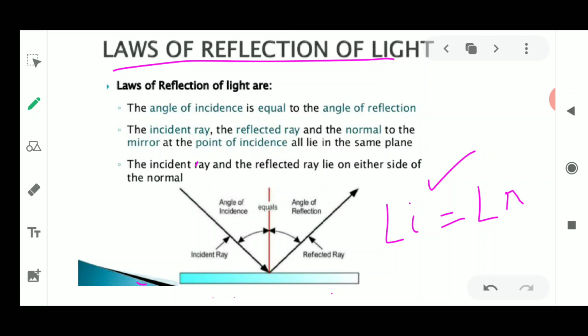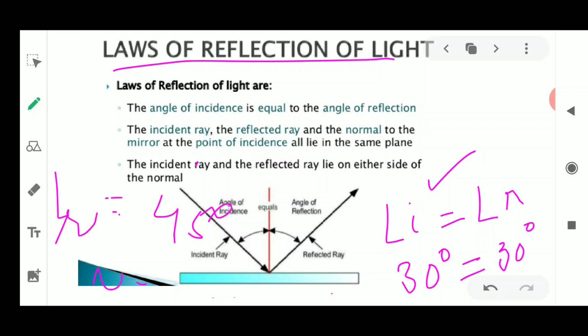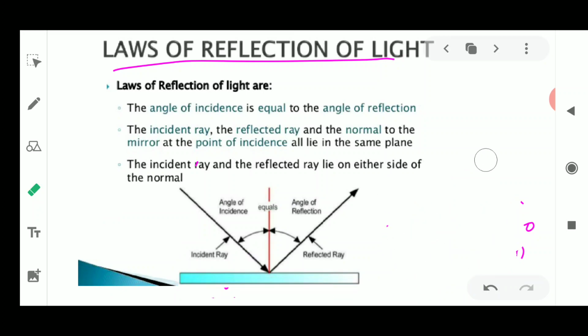is always equal to the angle of reflection, which is denoted by small r. If the angle of incidence is 30 degrees, then what will be the angle of reflection? It will again be 30 degrees, so they will be equal. Some more examples: if the angle of reflection r is equal to 45 degrees, then what will be angle i? Angle i will also be 45 degrees. So please remember that if any such question comes, you should understand what angle of incidence and angle of reflection will be formed.